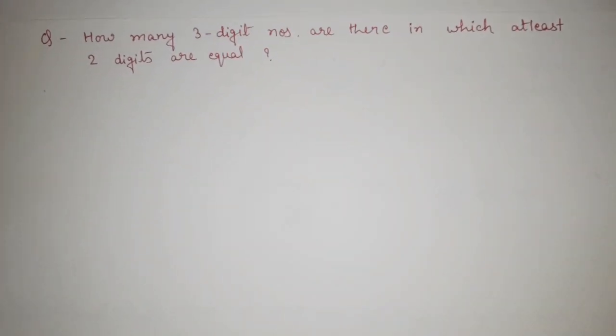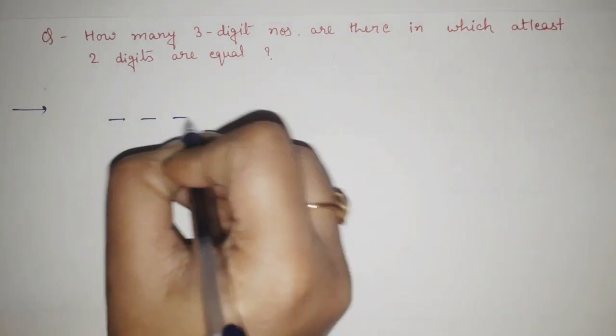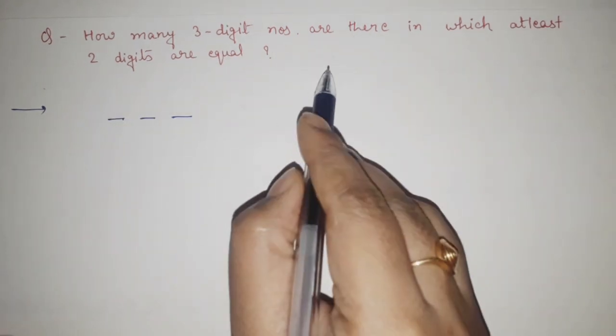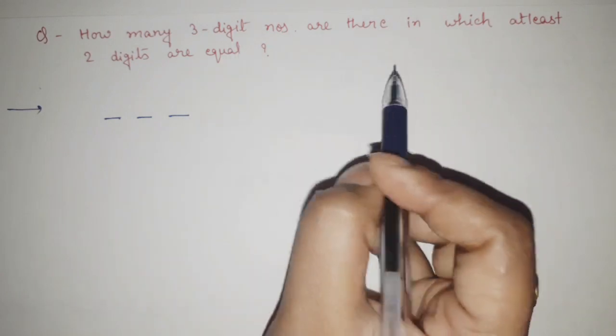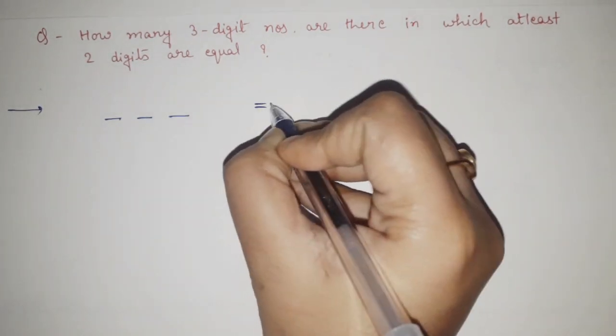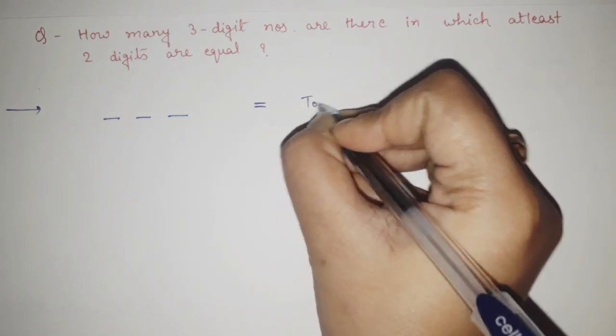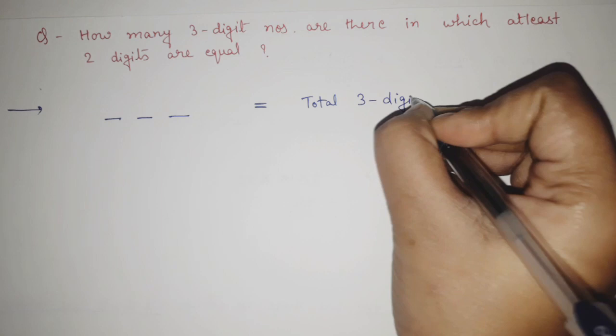How many 3-digit numbers are there in which at least 2 digits are equal? See, again here also we are talking about 3 digits. How many 3-digit numbers are there in which at least 2 digits are equal? So what will it be? It will be equal to total 3-digit numbers. Understand this thing.